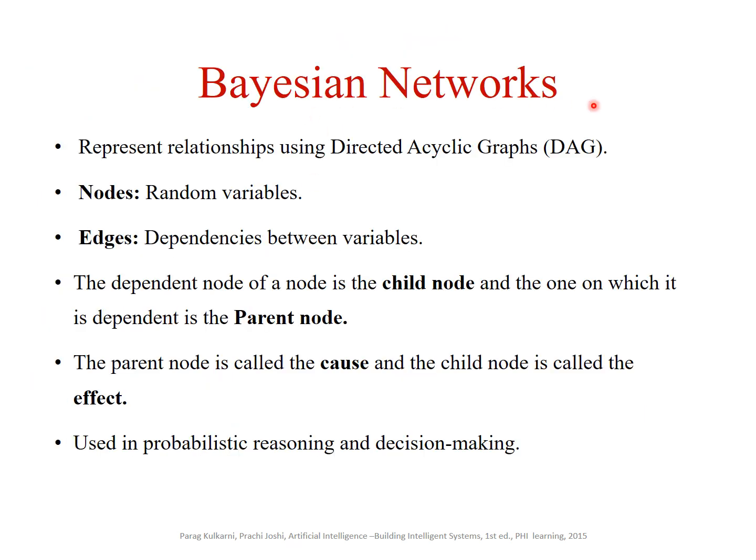Bayesian networks. It represents relationships using directed acyclic graphs. The nodes are the random variables. The edges represent the dependencies between the variables. The dependent node of a node is the child node, and the one on which it is dependent is the parent node. The parent node is called the cause and the child node is called the effect. It is used in probabilistic reasoning and decision making. Now let us see an example for the Bayesian networks.